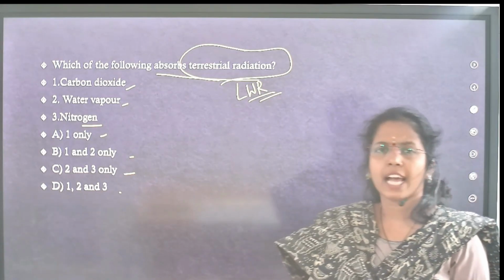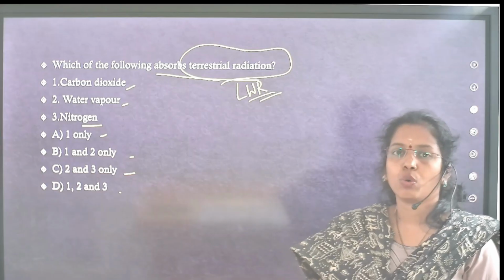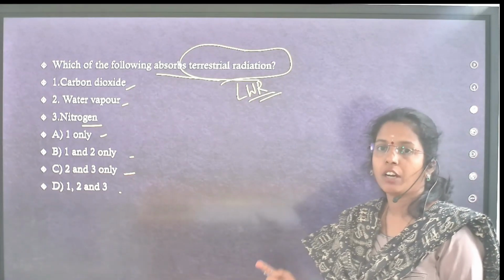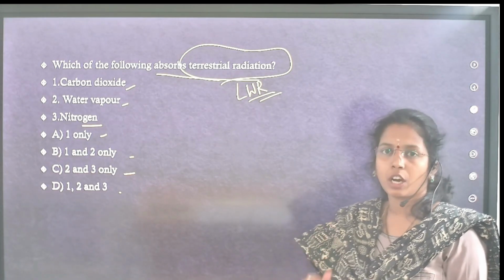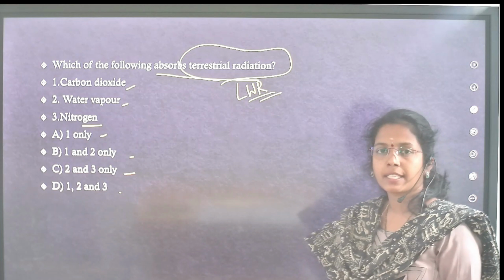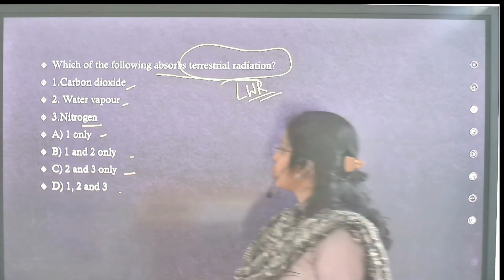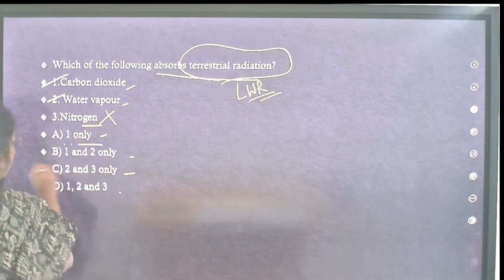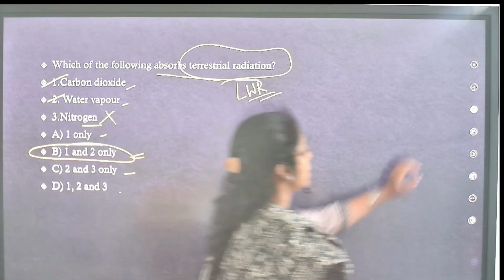Are all the gases present in the atmosphere greenhouse gases? No. The gases which absorb long wave radiation, or terrestrial radiation, are known as greenhouse gases. What are those gases? Carbon dioxide we have seen, water vapor. Nitrogen? No, nitrogen is not a greenhouse gas. So the answer is 1 and 2. Option B is the correct answer.